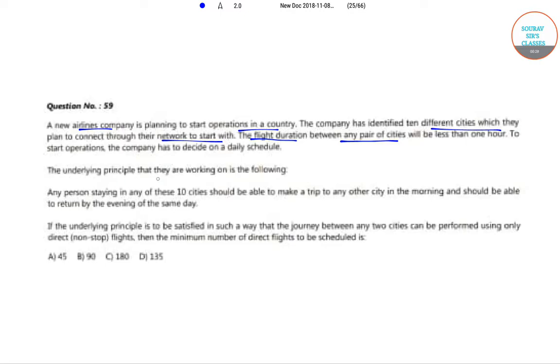The underlying principle that they are working on is the following. Any person staying in any of these 10 cities should be able to make a trip to any other city in the morning and should be able to return by the evening of the same day. If the underlying principle is to be satisfied in such a way that the journey between any two cities can be performed using only direct non-stop flights, then the minimum number of direct flights to be scheduled is